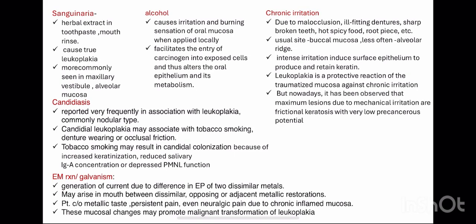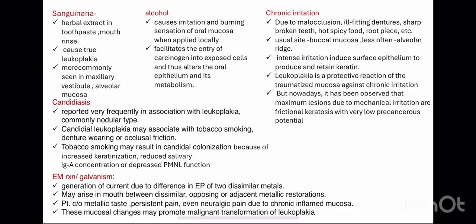It causes irritation and burning sensation of oral mucosa when applied locally, and it also facilitates the entry of carcinogen into the exposed cell and thus alter the oral epithelium and metabolism. Okay, then sanguinaria is a herbal extract in toothpaste and mouth rinse. It causes true leukoplakia and more commonly seen in maxillary vestibule and alveolar mucosa.